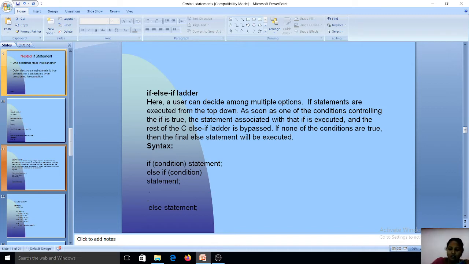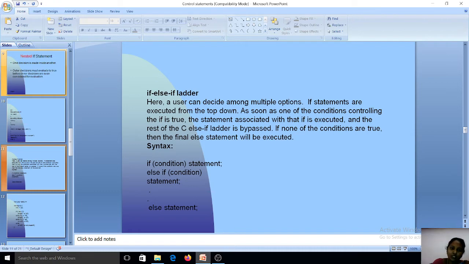Here we will see the syntax of the if else if ladder. We check a condition. If the condition is true, it will print the statement. Otherwise, it will go to the next if condition. Here also it will check the condition. If it is true, it will print the statement in the given block. If false, it will go to the next if statement. Continuously, it will check the if statements whether each becomes true or false. If all the conditions are false, it will print the else statement.